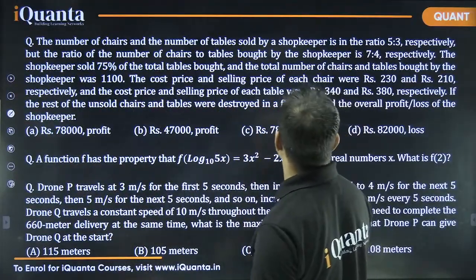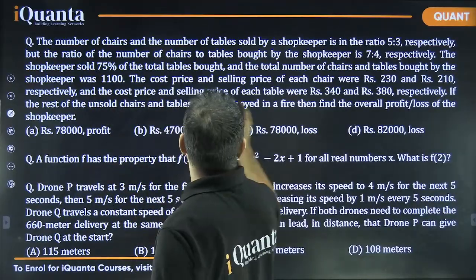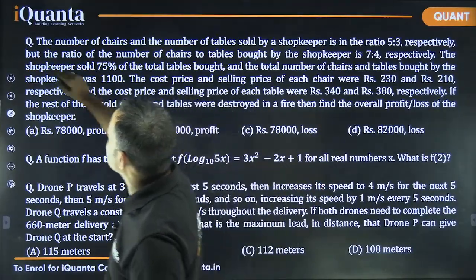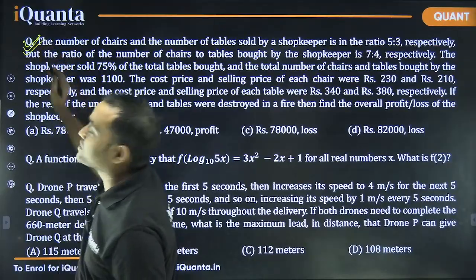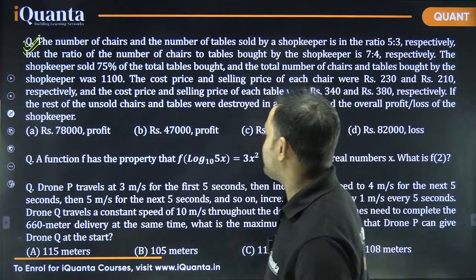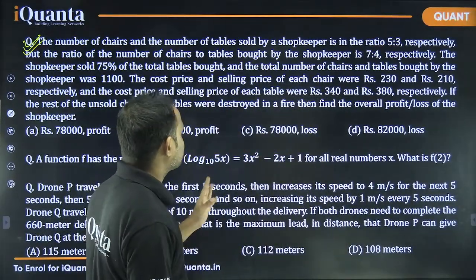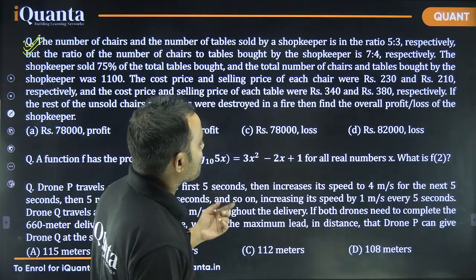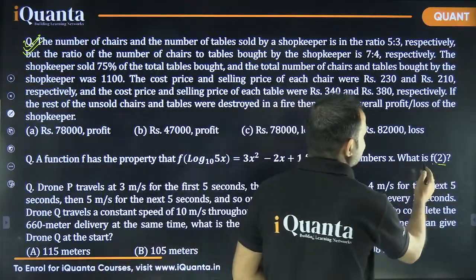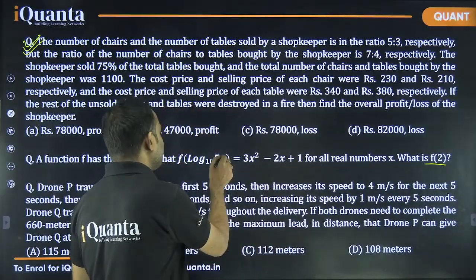This one I'm not going to read right now because of the length of the question, and I can see lots of numbers. So this will be a third round question for me. Then comes this one. A function f has the property that f(log 5x base 10) is 3x square minus 2x plus 1 for all real numbers x. What is f(2)? Now this is a sitter. This is a very easy question. We need to make this 2.